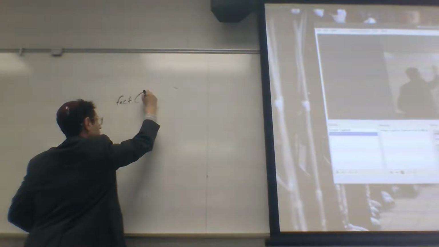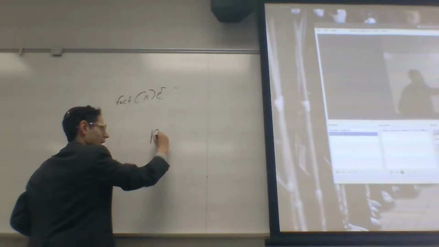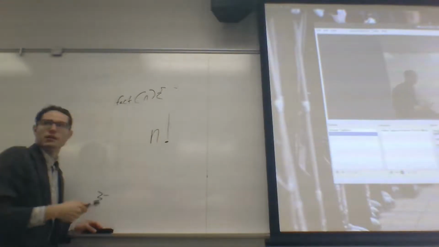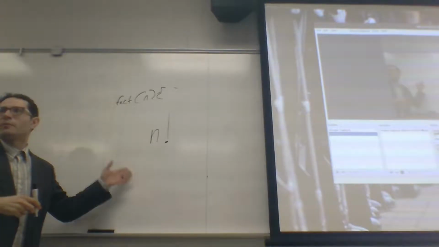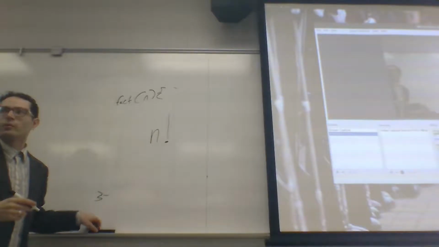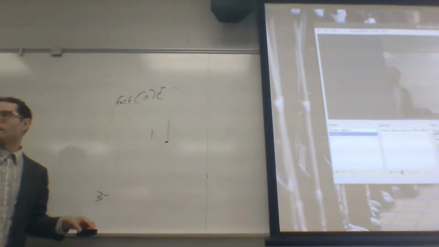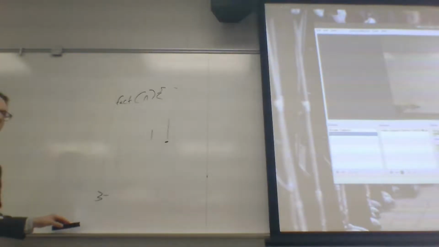Calculating n factorial, right? What is n factorial? That's n followed by the exclamation point. So that's n times n minus 1 times n minus 2 times n minus 3 and so forth, all the way down to 1. So 5 factorial is 5 times 4 times 3 times 2 times 1. This should be familiar to you. You should watch that video.